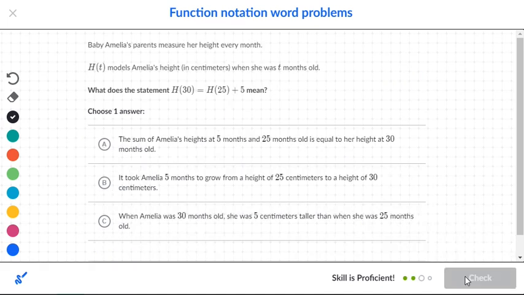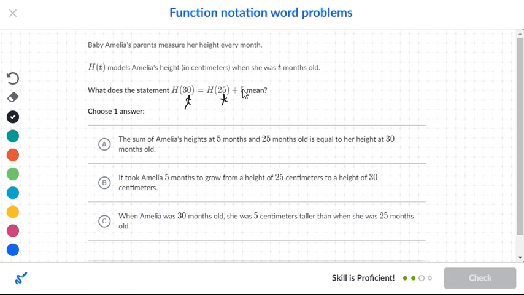Okay, baby Emily, her parents measured her height every month. So we have h of t models her height when she was t months old. So this is her height and this is time again. So the sum of Emily's height at 5 months and 25 months old is equal to her height at 30 months.